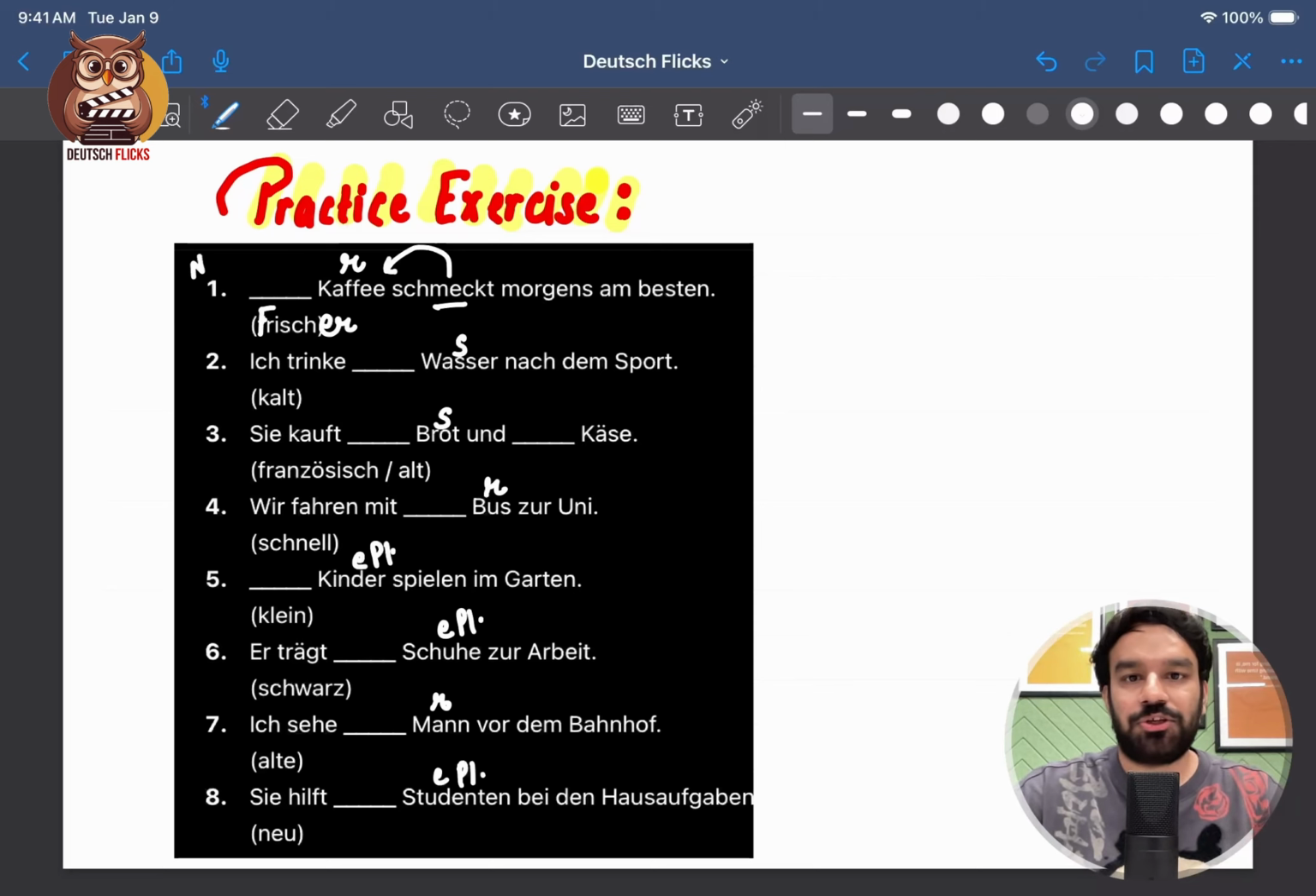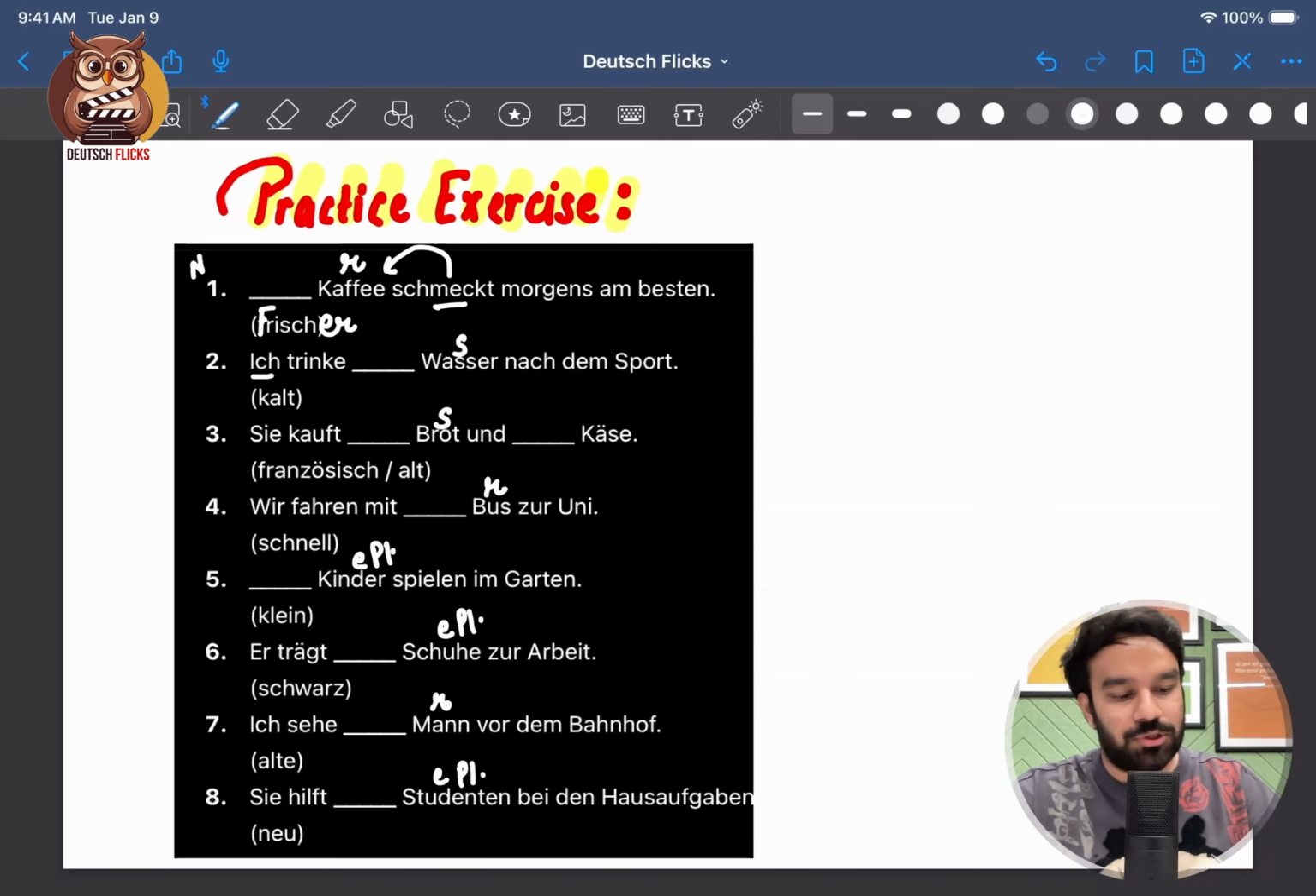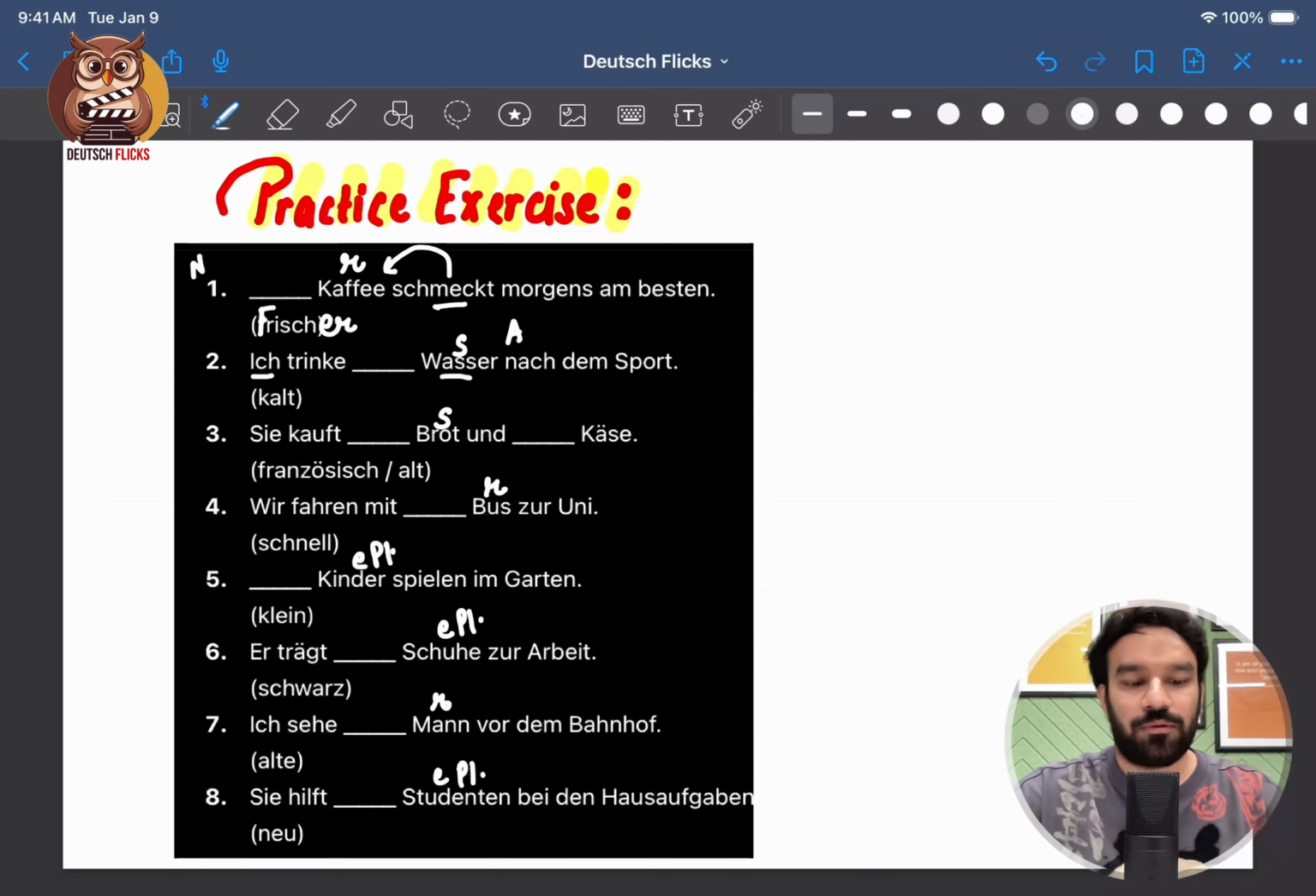Nummer 2. Ich trinke kalt Wasser nach dem Sport. We have to fill kalt. That means I drink cold water after the sports. Trinken is being conjugated according to ich. Ich is in nominative case, so the remaining part is actually in accusative case. And this is neutral. So we will go with kaltes Wasser. You should know the case. This is accusative, not nominative.